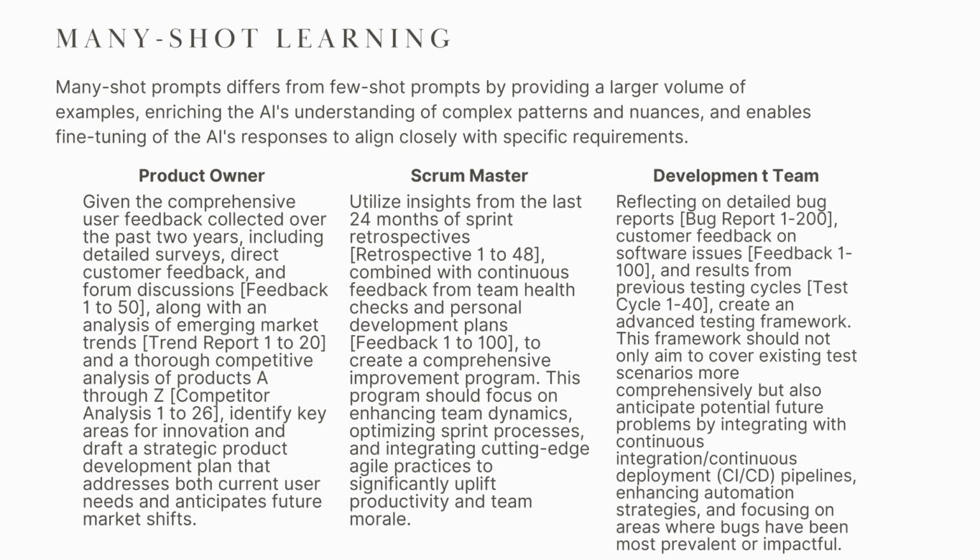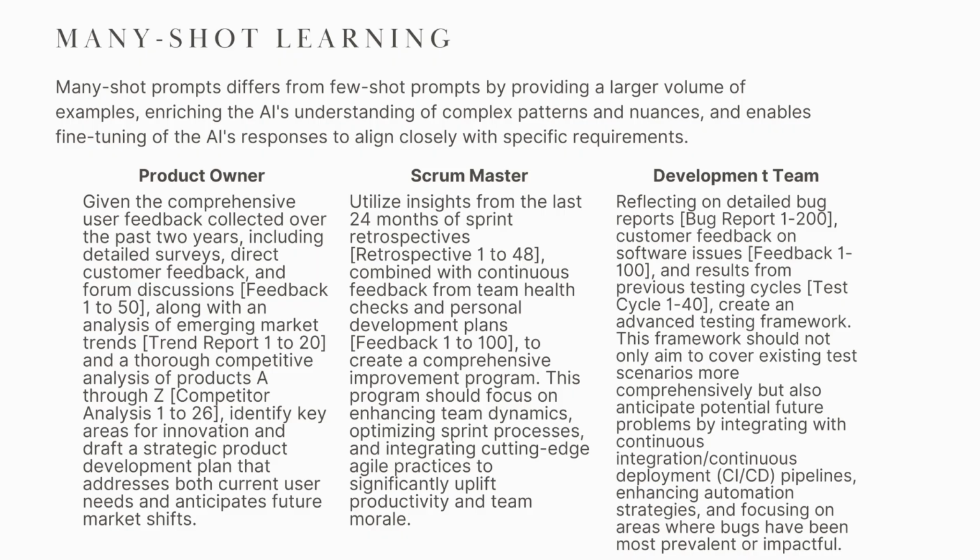Let's look at the scale we're talking about with many-shot learning. The prompts here become rich with data. For a product owner, you might provide comprehensive user feedback collected over the past 2 years, including detailed surveys and forum discussions, feedback 1 to 50. You're asking the AI to synthesize a massive amount of information to identify innovation areas.